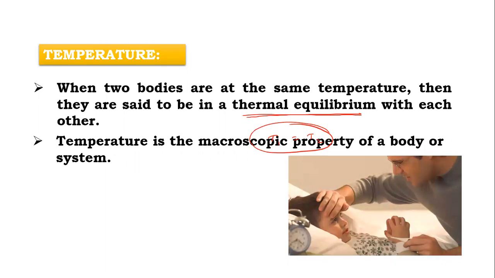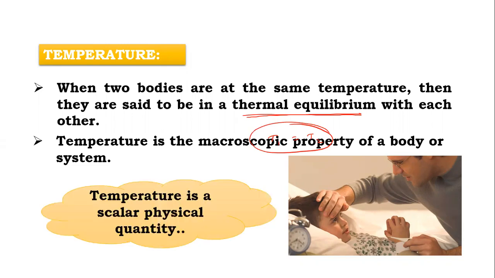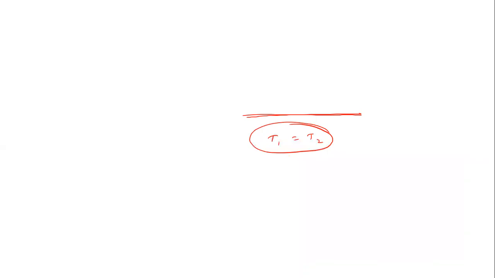Now, when we are checking someone's temperature, you know that the human body has a temperature of 37 degrees Celsius. When we check the temperature of another person and we feel no difference, both bodies are in thermal equilibrium. But if someone's temperature is more, then we can immediately feel it. Basically temperature is a scalar quantity.